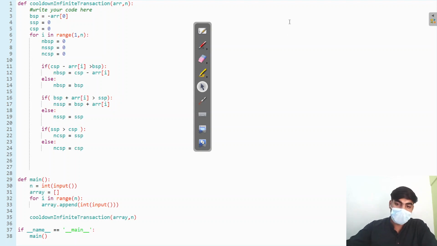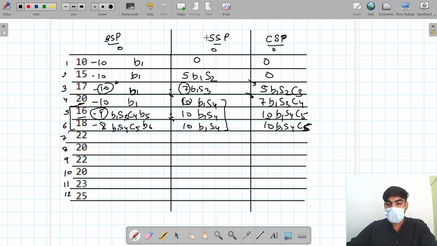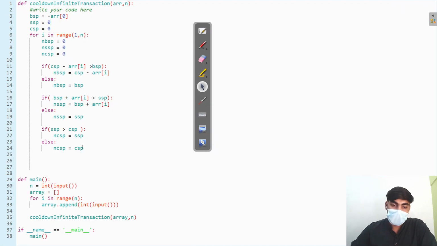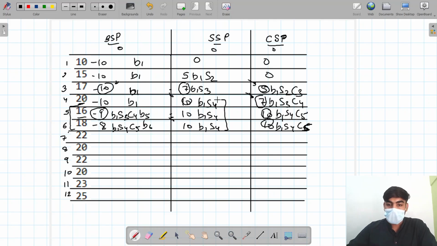You can see these things here: 7 is greater than 5, so I am taking 7 here, and here 10 is equal to 10, so I am taking 10 as it is. I am comparing 7 and 5 for this condition and 10 and 10 for this condition.